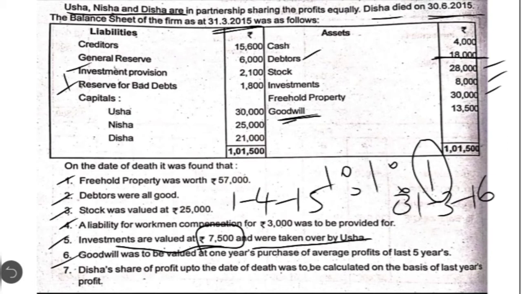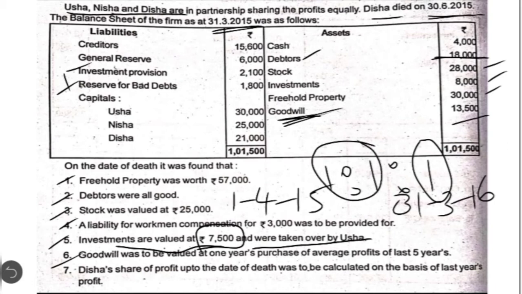But if you see the asset side, there is already existing goodwill. This existing goodwill, how we made the entry in the previous question, same way, has to be written off to all partners' capital accounts in the old profit sharing ratio. That is including the deceased partner, 1:1:1 ratio. So the entry will be all partners' capital accounts debit to goodwill account. That is the first adjustment. Then coming to the deceased partner's share in the revalued goodwill, the entry would be remaining partners' capital accounts debit to deceased partner's capital account. That adjustment will be done in the gain ratio. So what is the gain ratio of the remaining partners?